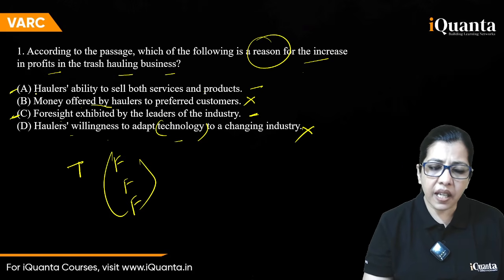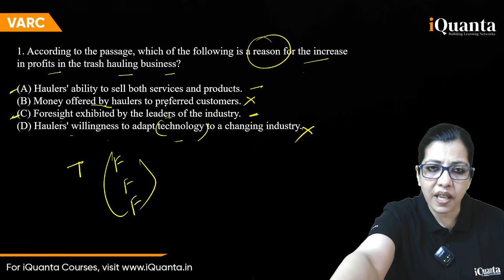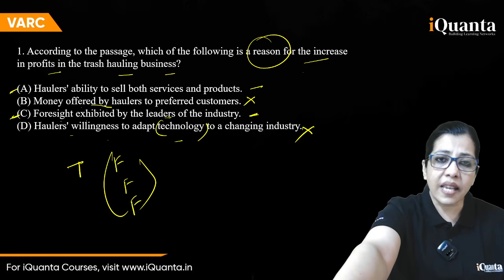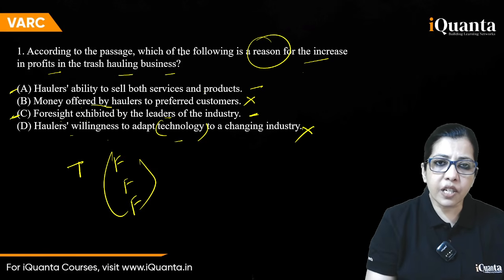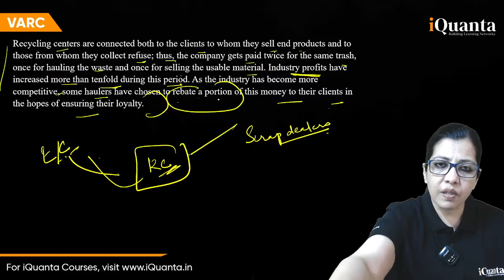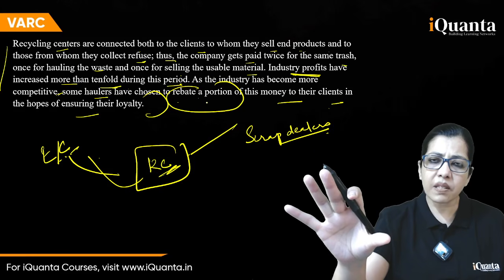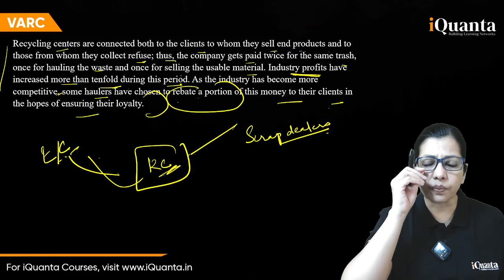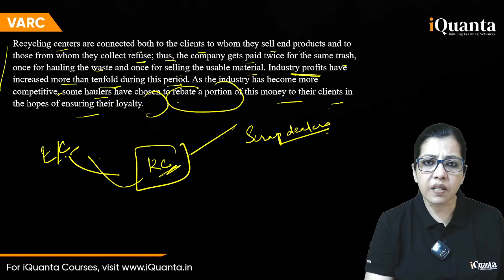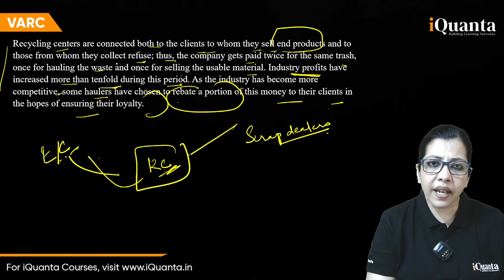Now between C and A, you can simply go back and verify. Foresight by the leaders, not by the industry, by the leaders. And one is talking about the ability to sell both services and products. So services and products, I go back to this. Two are left with me. I'm going to take one and prove. Services and products, connected both to the clients to whom they sell end products and to those from whom they collect refuse.